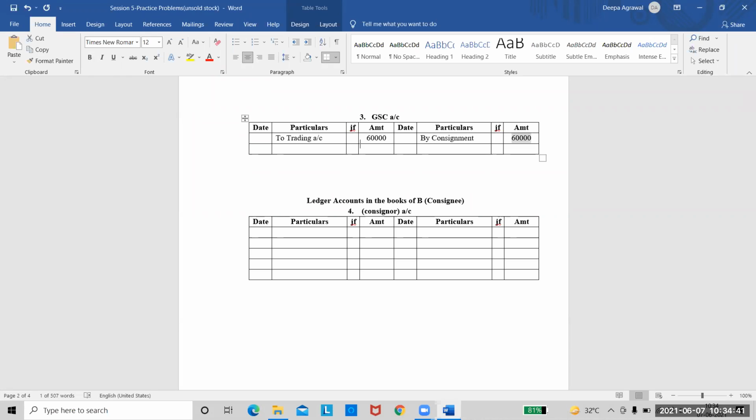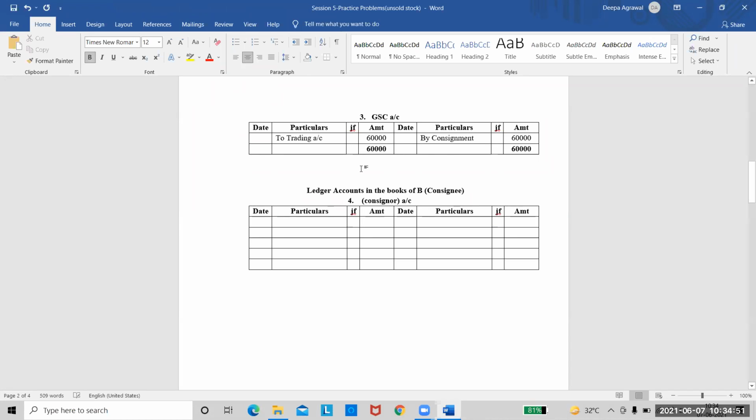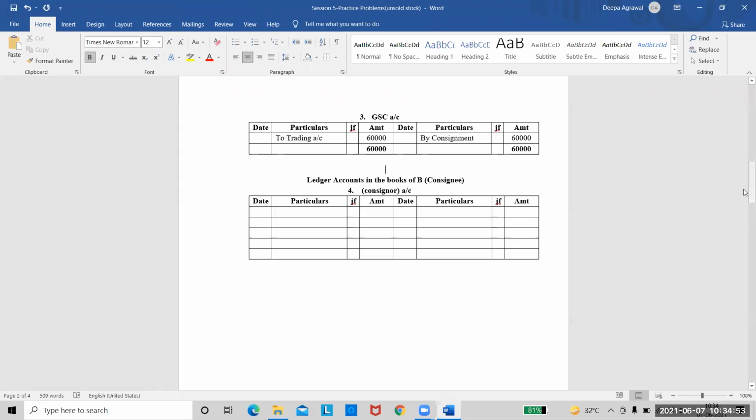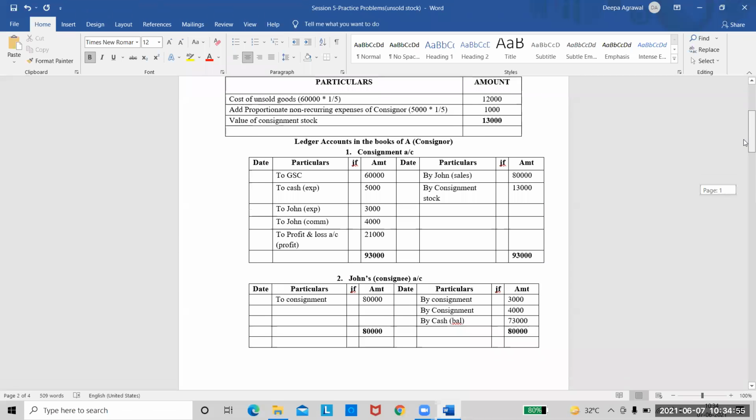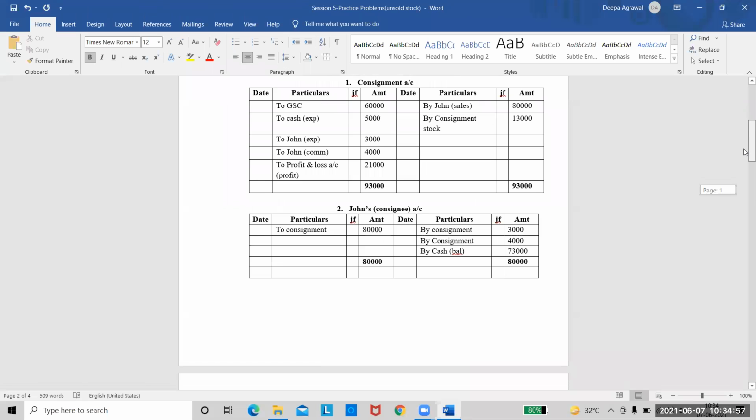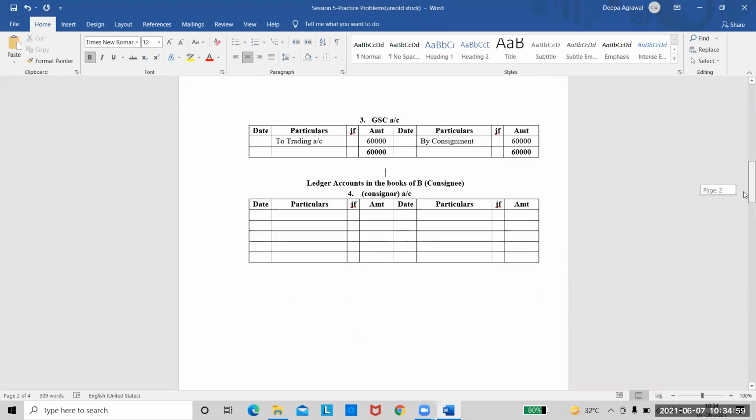Now put the totals on both the sides. Yes, I have put the totals and my account is closed. So I prepared all the accounts in the books of consignor: consignment account, consignee's account, and goods sent on consignment account.